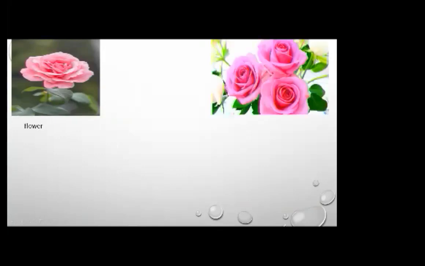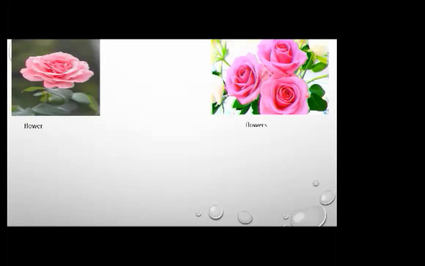Number three, what is this? Can you tell me? What's the name of this picture? The name of this picture is flower. As we can see, there is only one. And here we can see 1, 2, 3. They are more than one, so we call it plural. One is singular and more than one is plural. So there is a flower. How will we make it plural? We'll add s at the end. So it will become a plural noun.